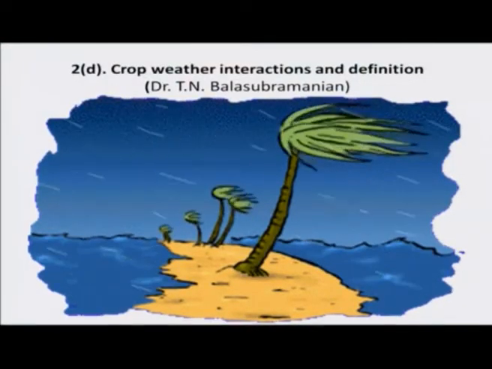In a family of wife and husband, there must be an interaction between these two, then only the family would be sustainable. It must be a positive interaction. Like that, the crop is a biological component, the weather is a physical component. Both are different. In the case of a family life, both are biological. Here, physical interacts with bioorganisms. So, interaction is something different.